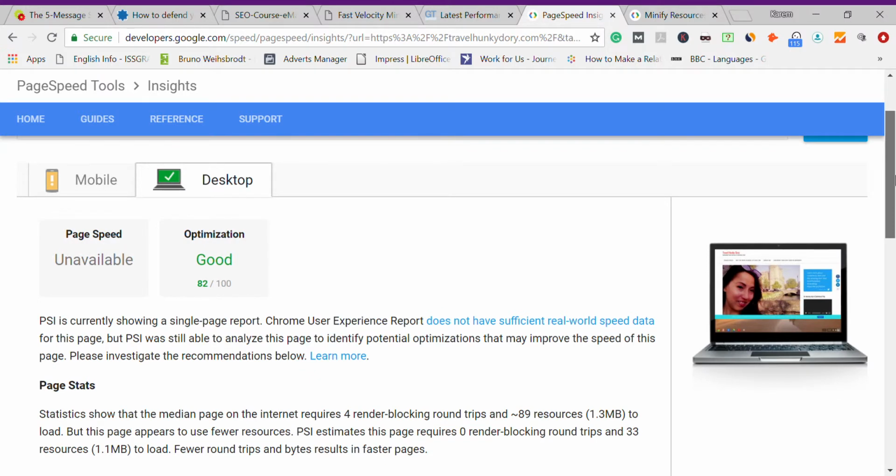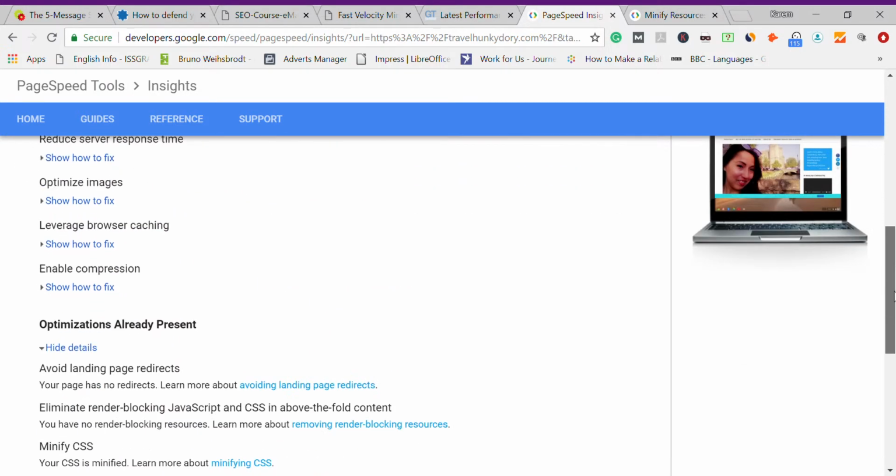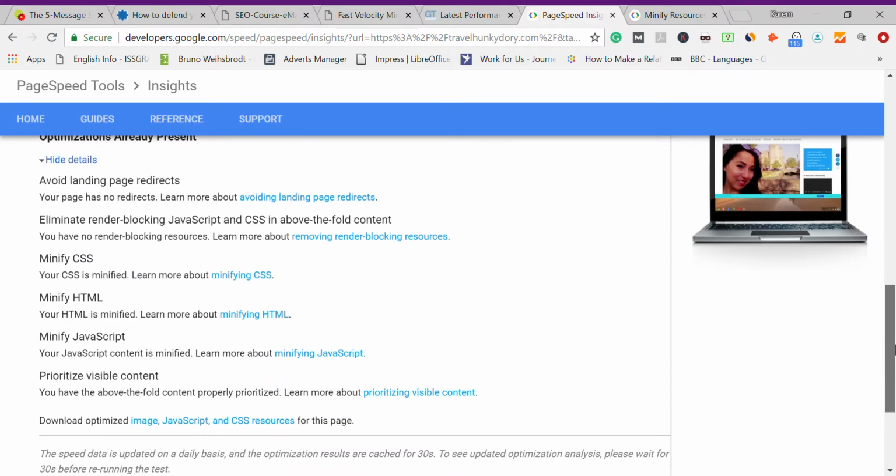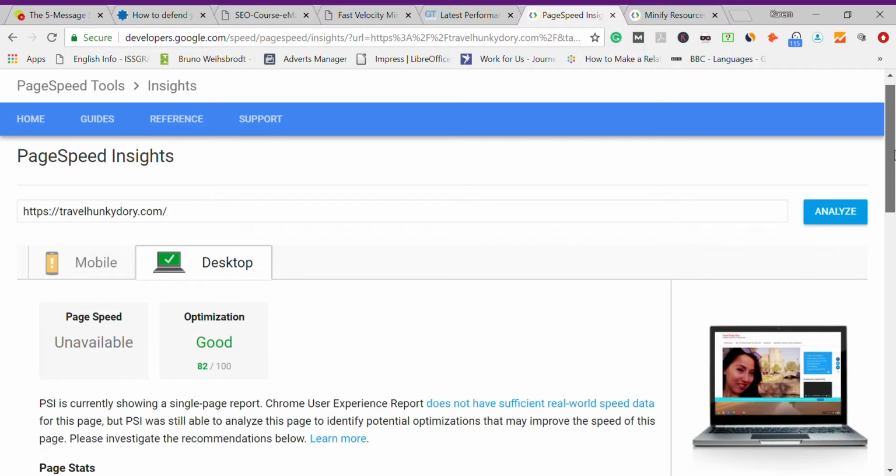It would be good that you run this test once a month or at least once every 2 months, so you can check that your website performance is optimized.